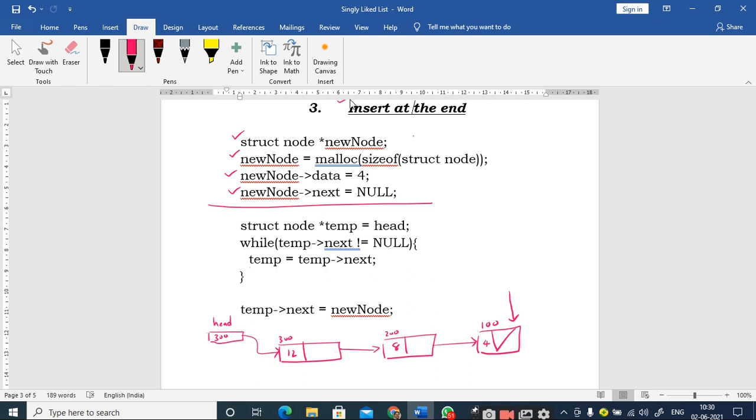The point here is, whenever I create a node, insert the data, and update the address part of the new node, my task is to link the already existing linked list with the new node. So I should have a pointer pointing to the last node, then only I can change this part, right? Let us see with the programming. So struct node, new node, okay, I have created a new node.